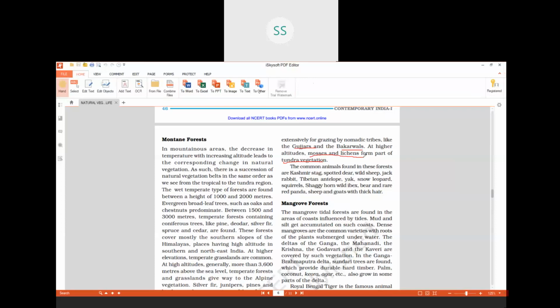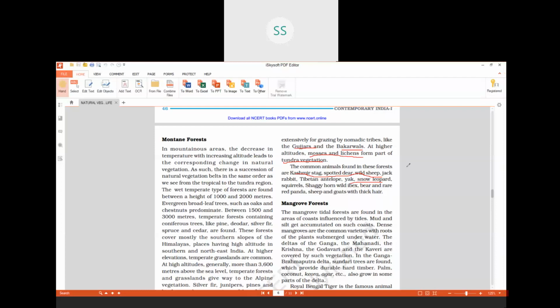Coming to the animals which are found here are Kashmir stag, spotted deer, wild sheep, jackrabbit, Tibetan antelope, yak, snow leopard, squirrels, etc. Even we see some animals which we know a lot, like shaggy horn, wild ibex, bear, red panda, sheep, goats with thick hair. We find these kind of animals at higher altitudes.